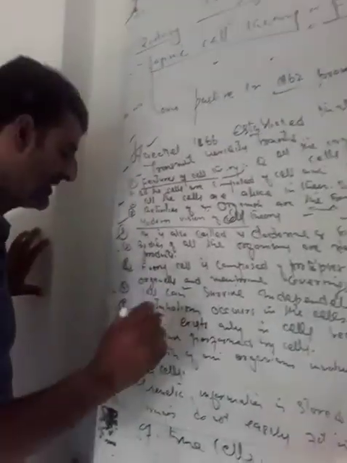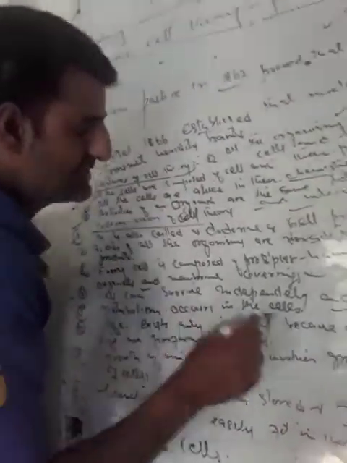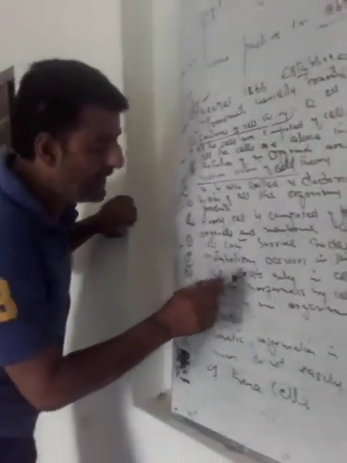If there are no cells, no life exists. It is crystal clear. Life exists only in cells because all the activities of life are performed by cells. Now it is clear how important cells are in the body of every organism.